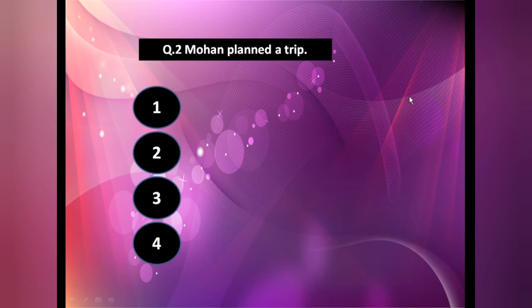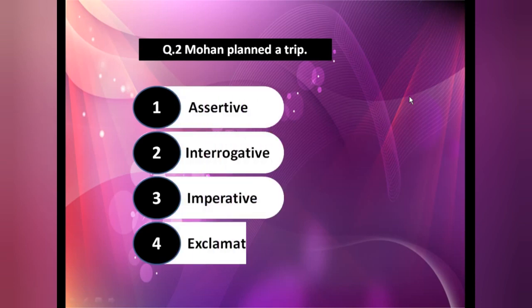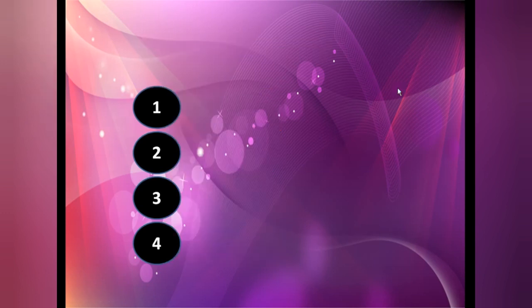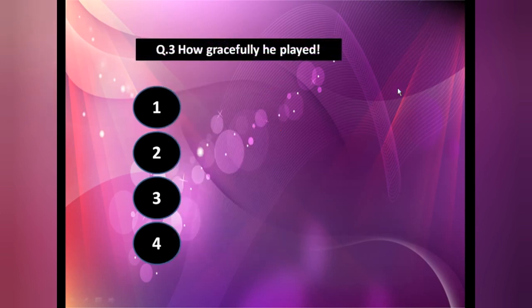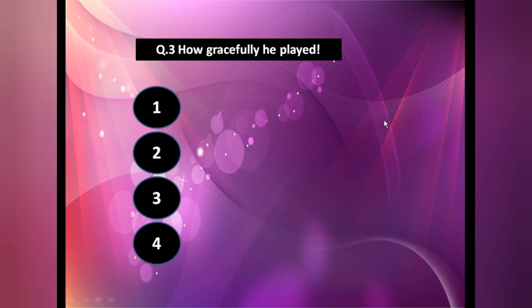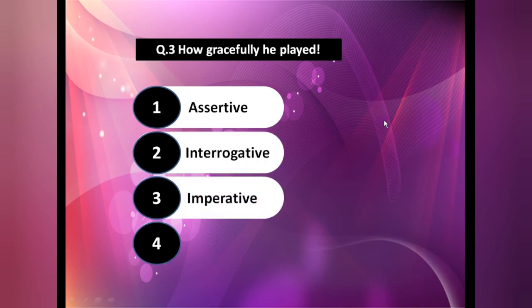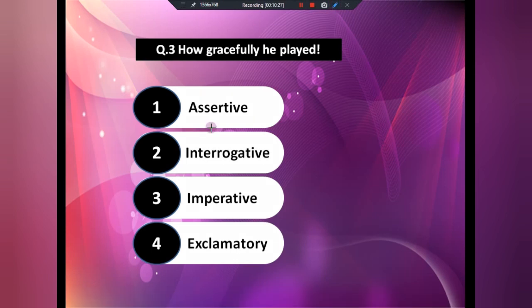Mohan planned a trip. Assertive, interrogative, imperative, or exclamatory? A simple sentence. That's why this is our assertive. Okay, now the next one. How gracefully he played. Now in this we have a lot of emotions. That's why this is our exclamatory. So undoubtedly exclamatory.